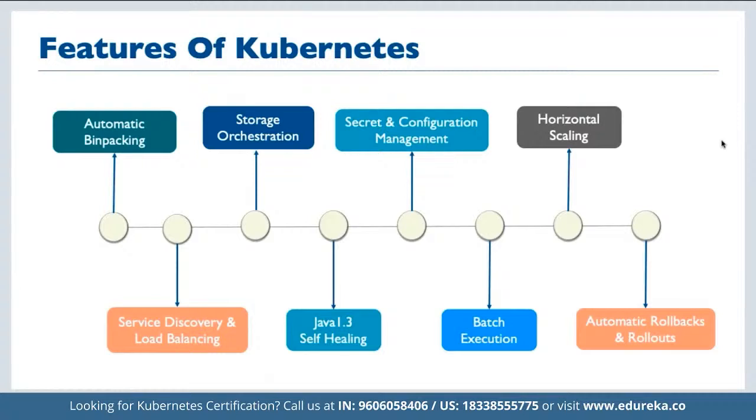And Kubernetes also offers self-healing. Then it also offers a secret and configuration management system. It offers us batch execution, horizontal scaling, and automatic rollbacks and rollouts. That is just like we have for Chef and Puppet, right? Where we can roll out and roll back easily for n number of containers. The same thing is also applicable for Kubernetes.